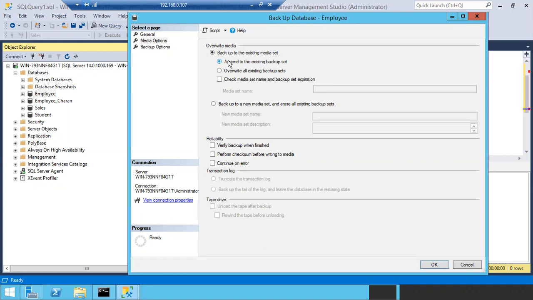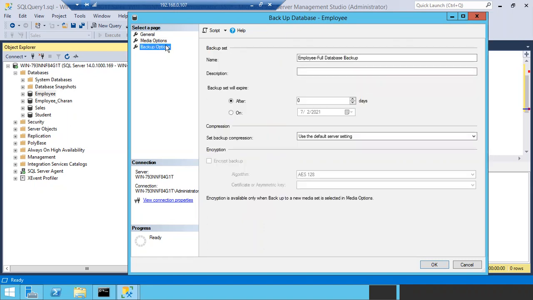Okay, right? So backup options, if you see here, this is a newly introduced page from SQL 2017, I guess. Nothing to select here. In case you want to set expiration, okay, this backup set will expire after 30 days, something like that. If you choose like that, even if someone got this backup file, they cannot restore it. Why? Because it was expired. You cannot eat expired products, right?